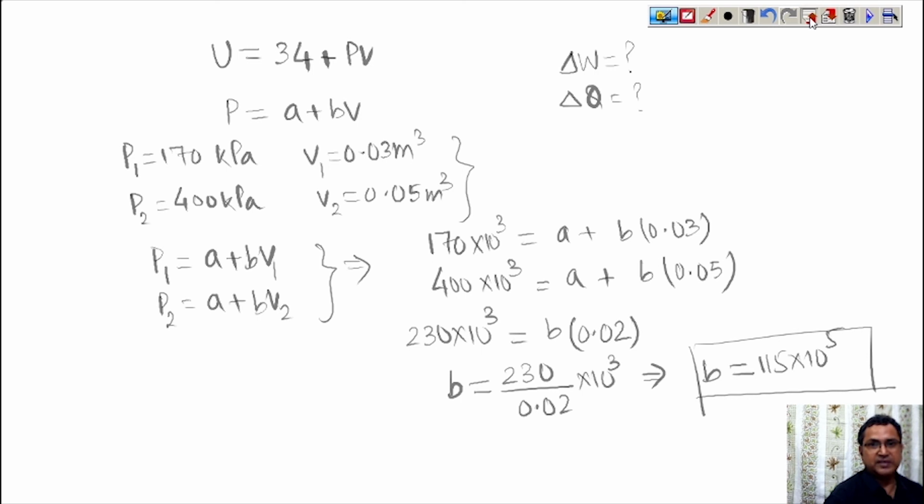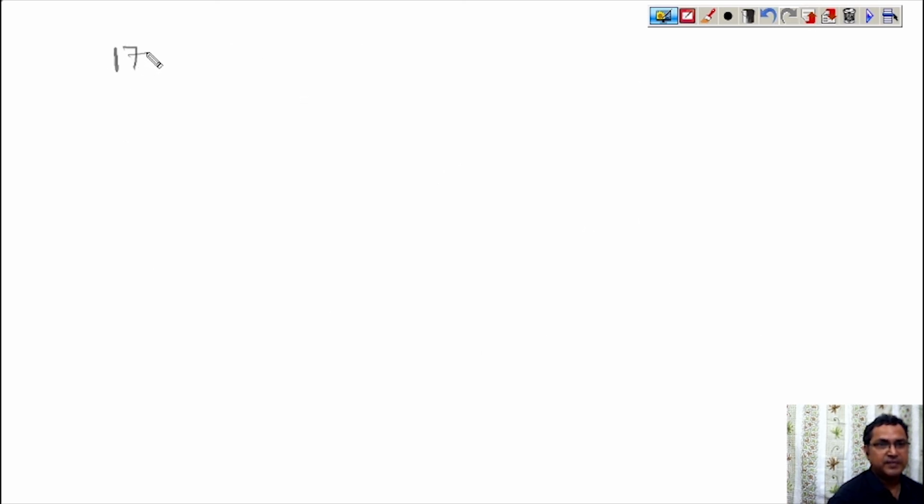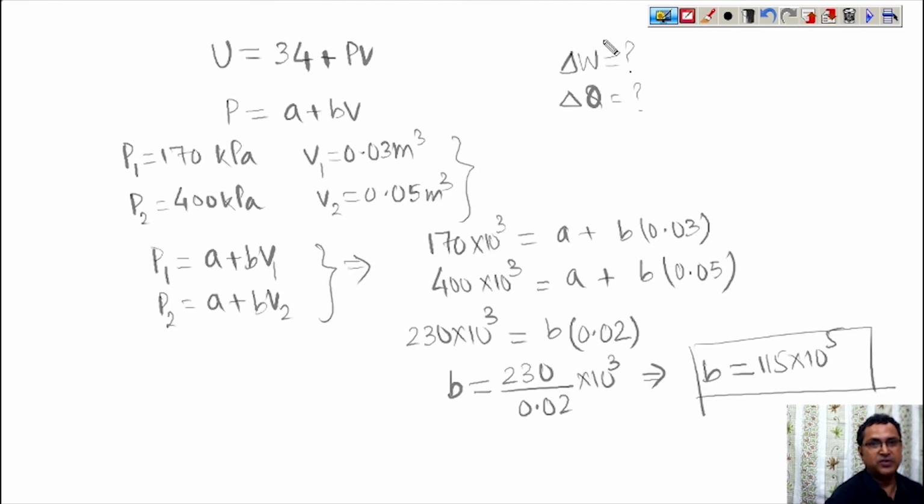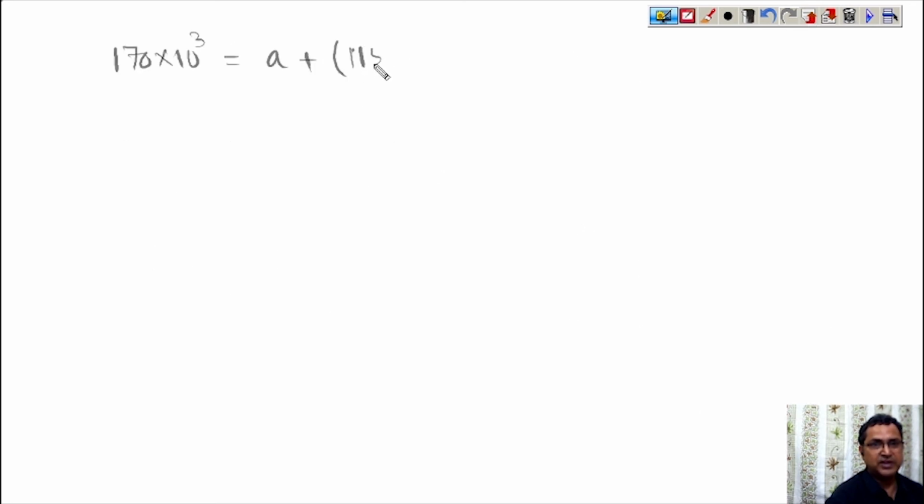So 170 into 10 raised to the power 3 is equal to A plus 115 into 10 raised to the power 5 into 0.03, that is 345 into 10 raised to the power 3.